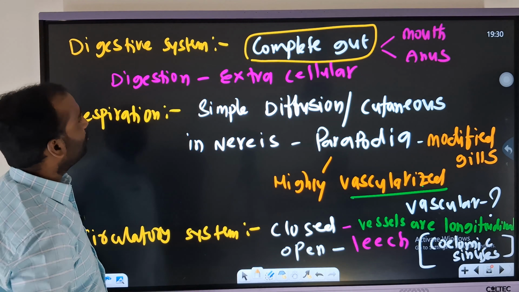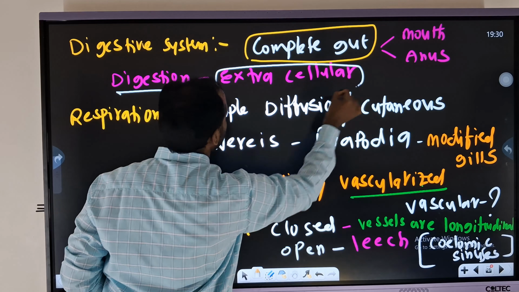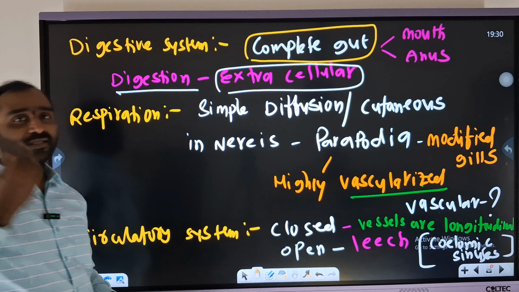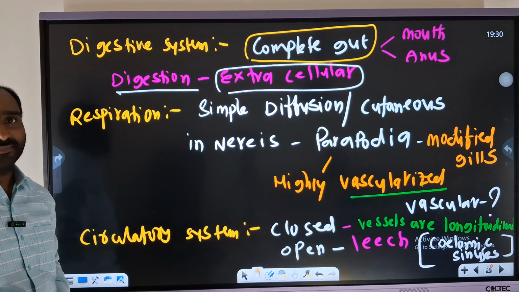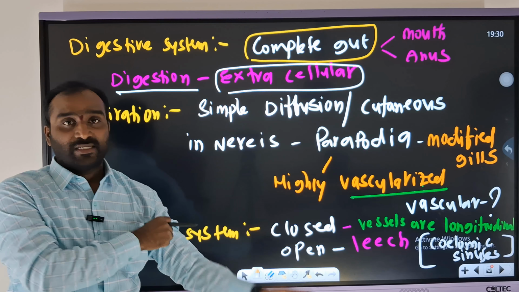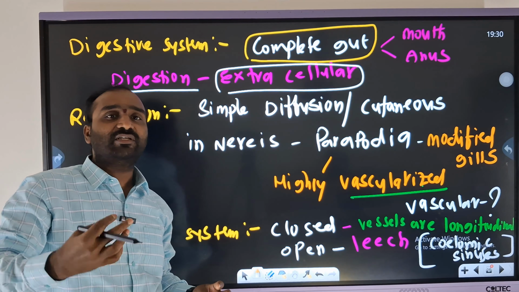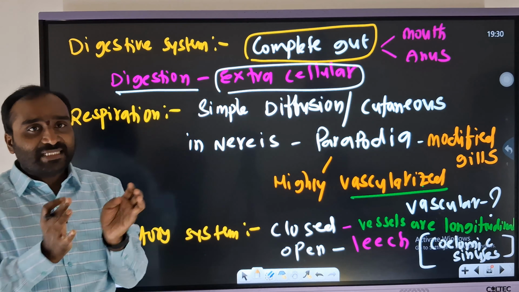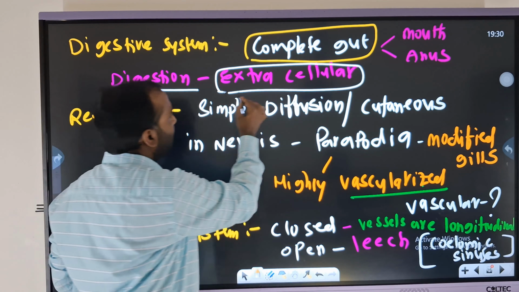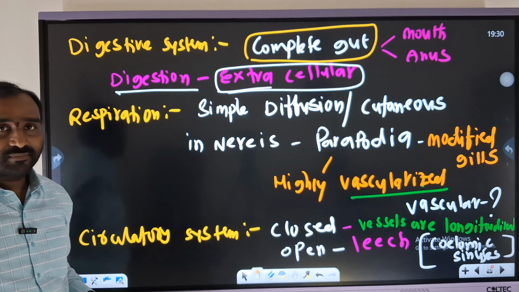Next, then move on to the digestion. Digestion is extracellular. Here, a little clarity. Digestion is a physiological function of the digestive system, and that digestion takes place in a particular tubular structure, nothing but the alimentary canal.